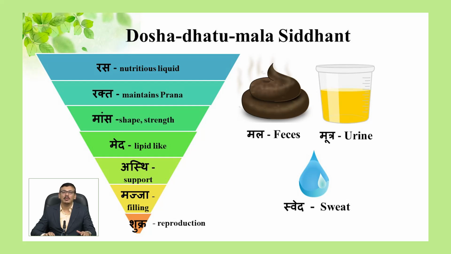Asthidhatu, it is a material providing support to body elements. Majjadhatu is component filling inner cavities in bony structure. Shukradhatu, which represents reproductive activity. Some excretory parts are called mala. These mala are fecal matter called mala, urinary excreta called mutra, and sweat is called sweda.